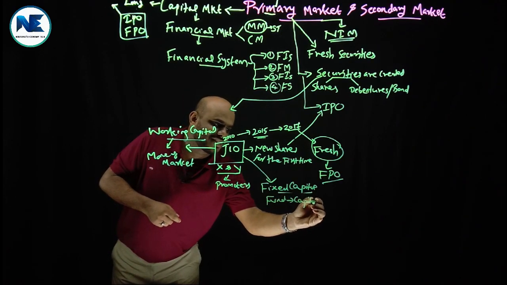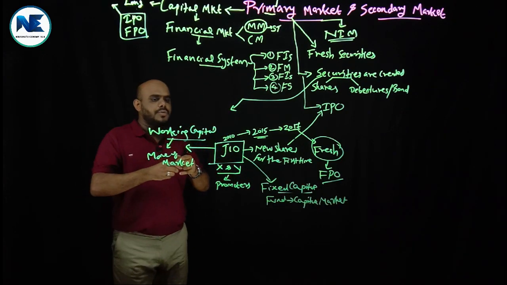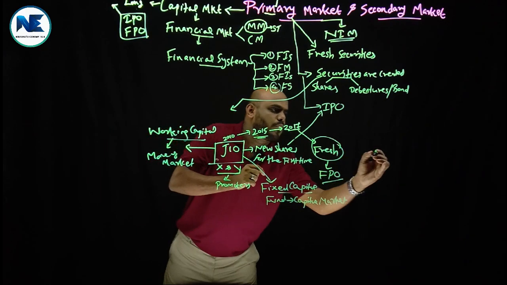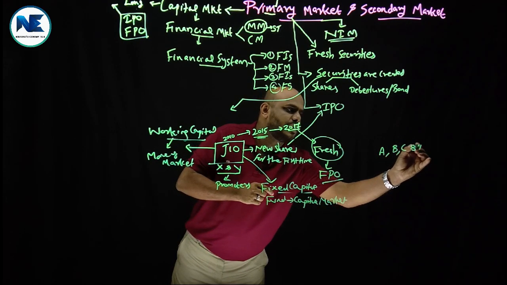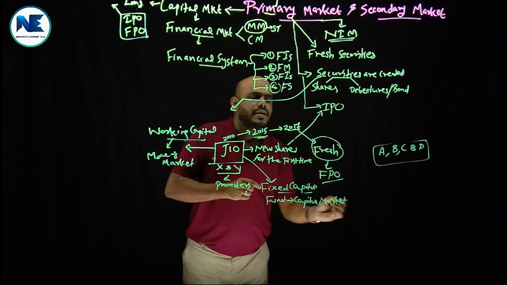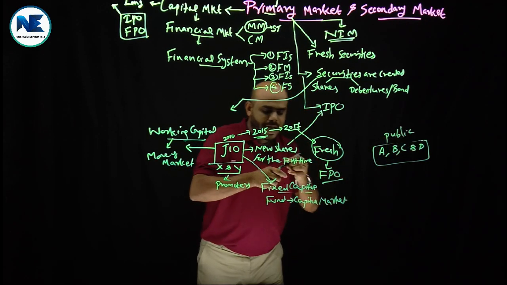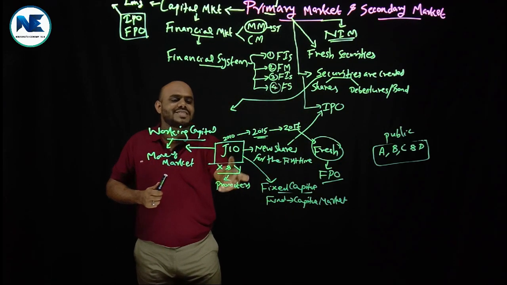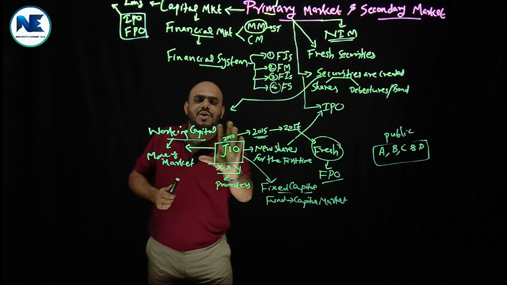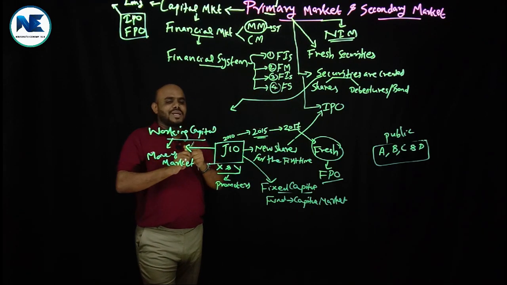Okay, please understand. Now my point is that I would like to note A, B, C and D. They actually represent the public. They have surplus funds. They are ready to purchase shares or debentures issued by the Jio company in the primary market.